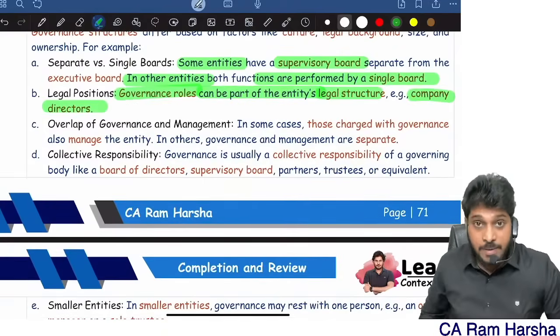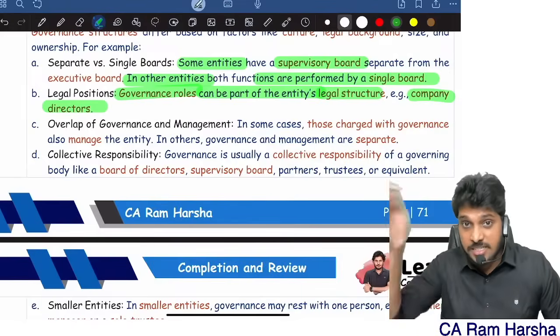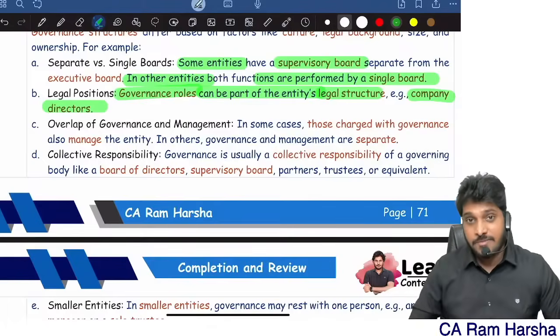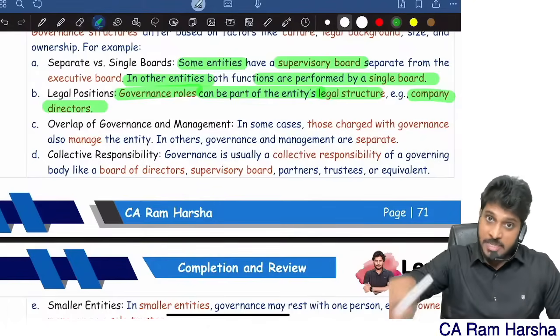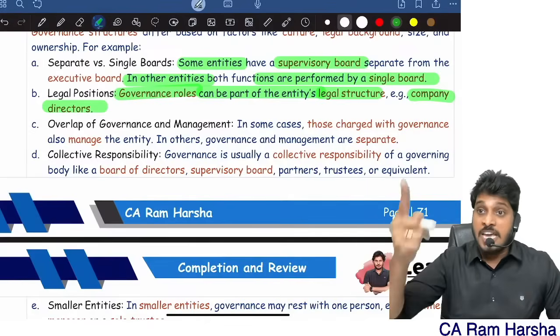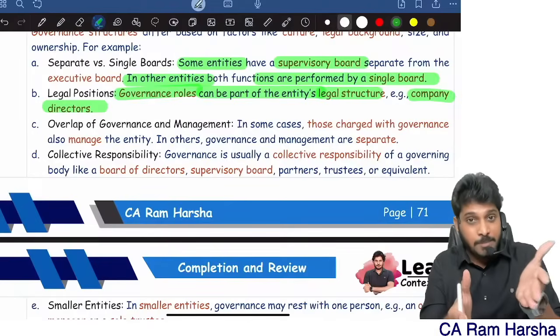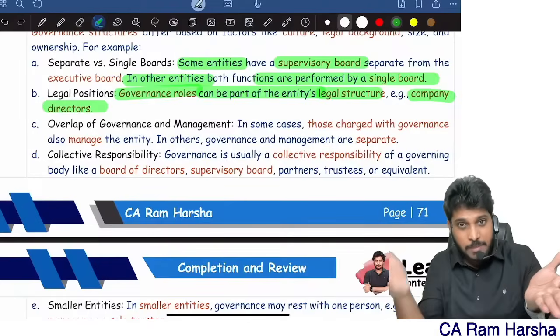For example, in a company, directors themselves are those charged with governance. In case of a partnership firm, partners themselves are those charged with governance. In a partnership firm, the partner himself is doing business, part of management. He himself takes decisions also, those charged with governance. He himself is accountable if something goes wrong also. So the partner himself might be those charged with governance. The partner himself might be management.